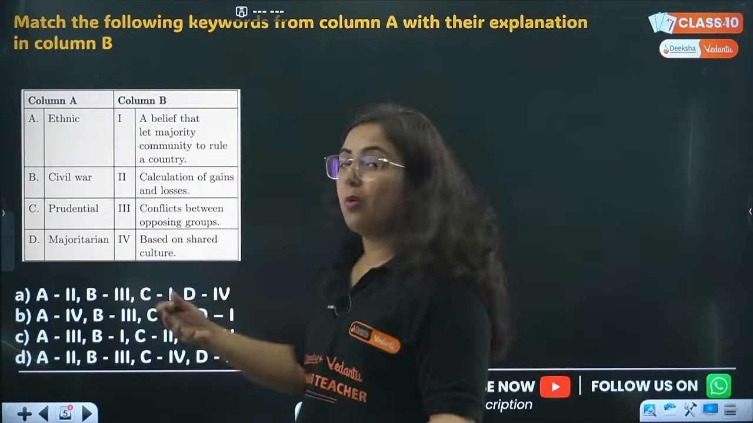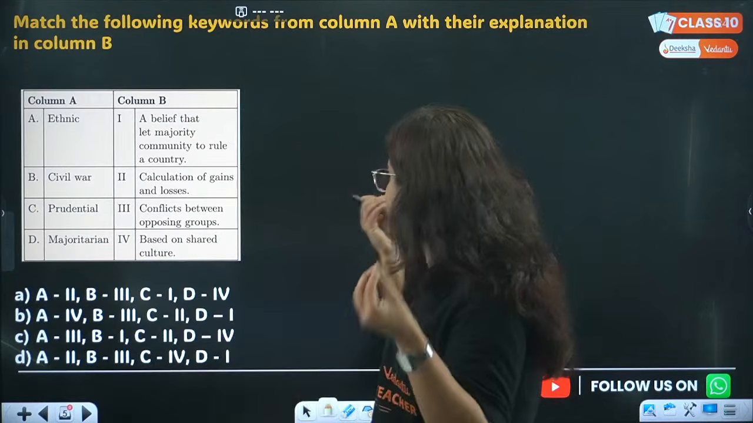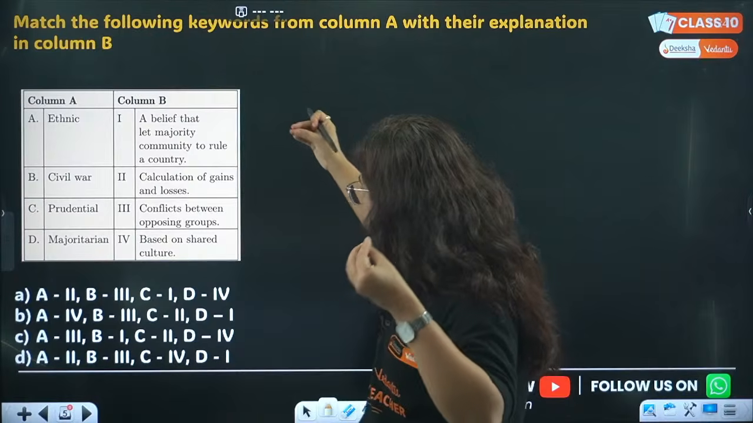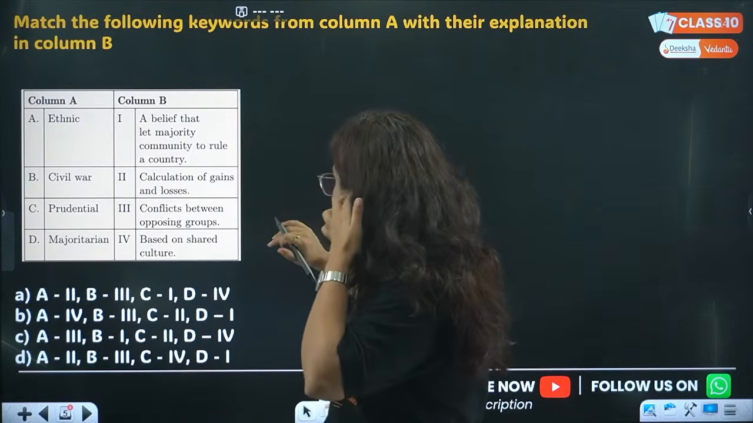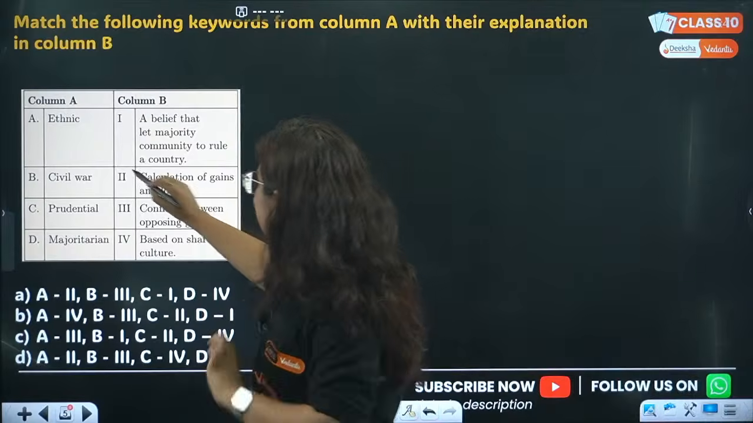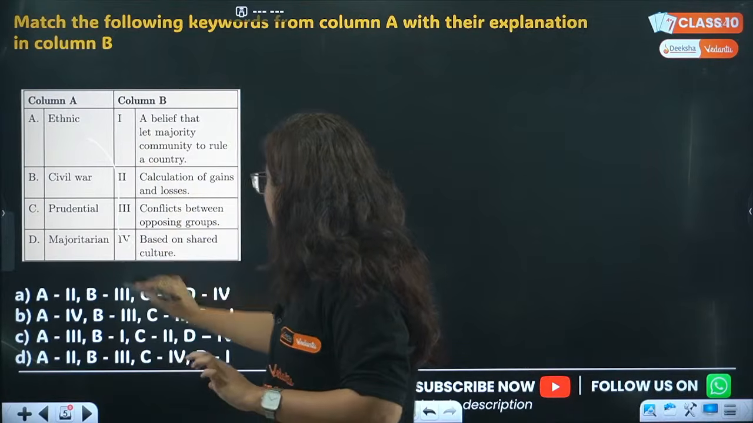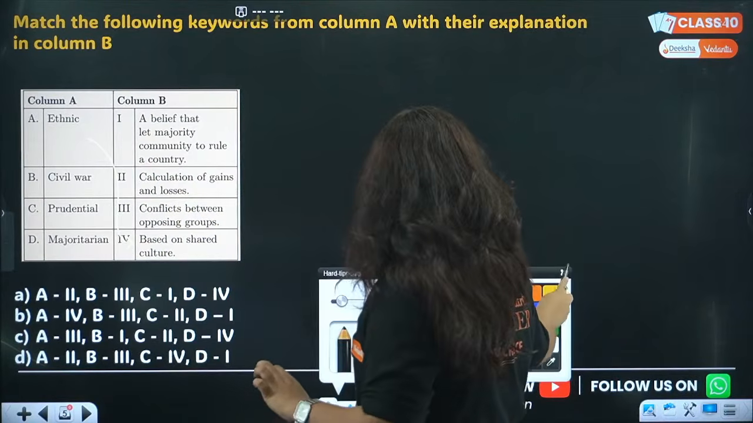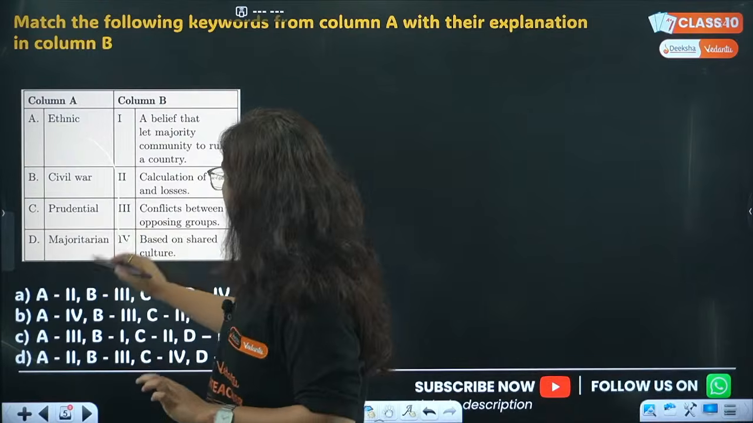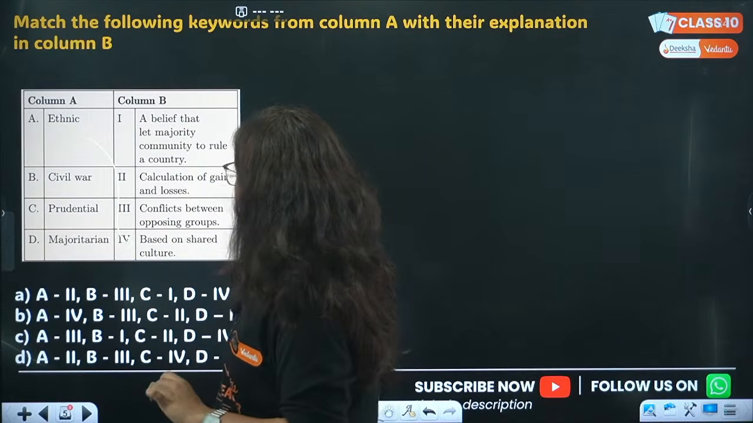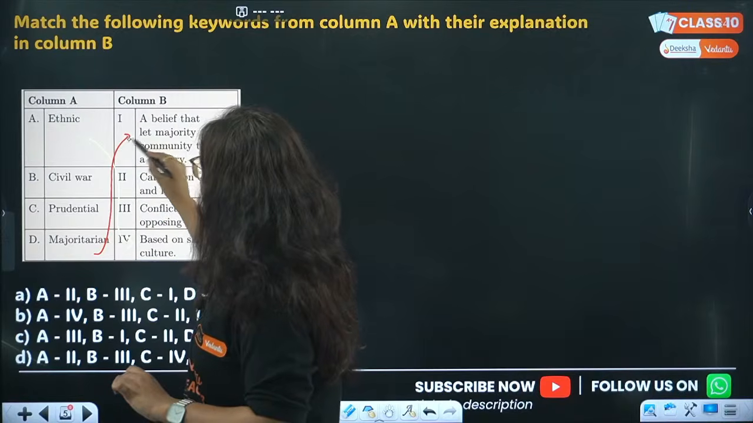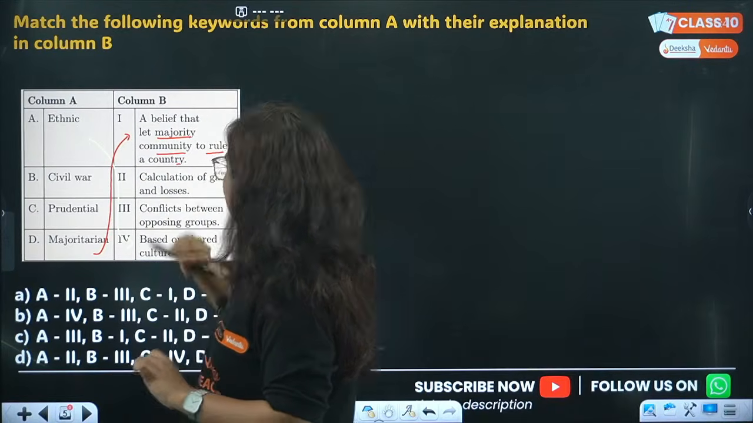First we will match. Now what is ethnic? Ethnic is basically balanced on shared cultures. Okay, so now what is majoritarianism? A belief that the majority community should rule the country.